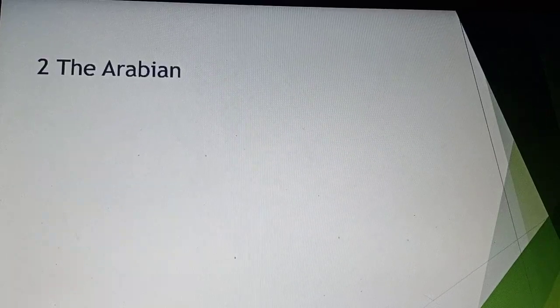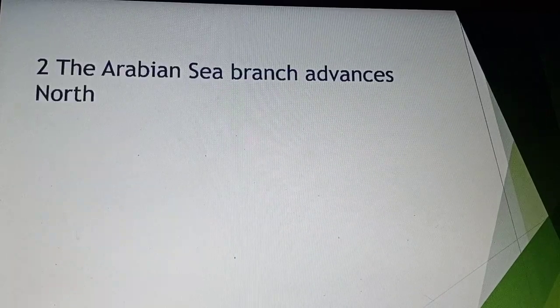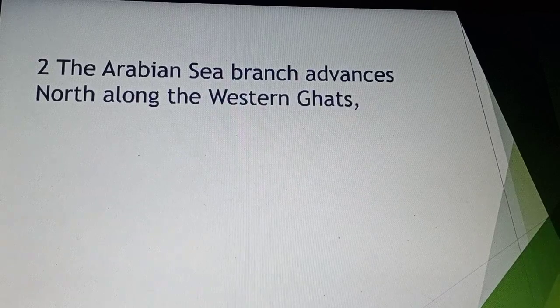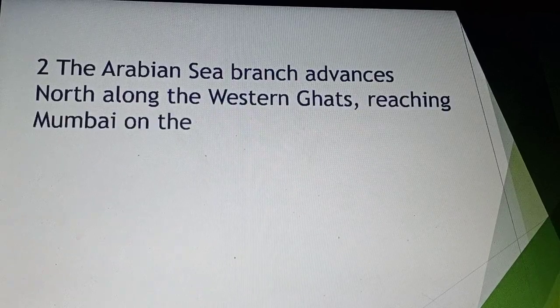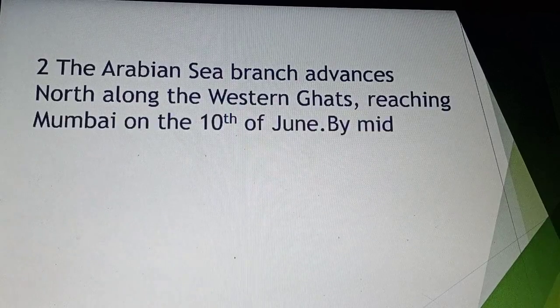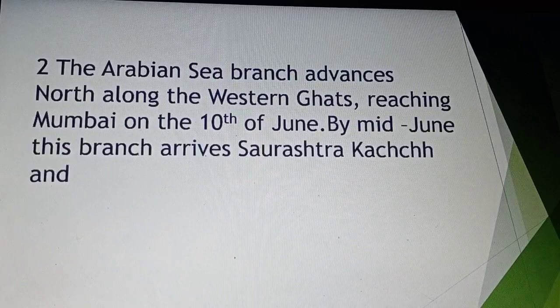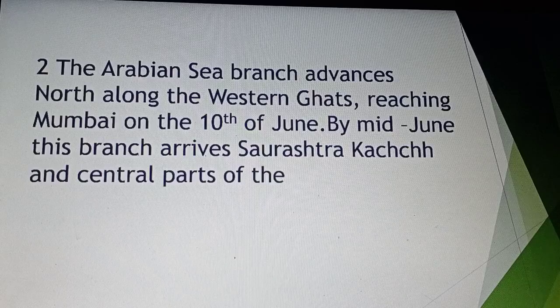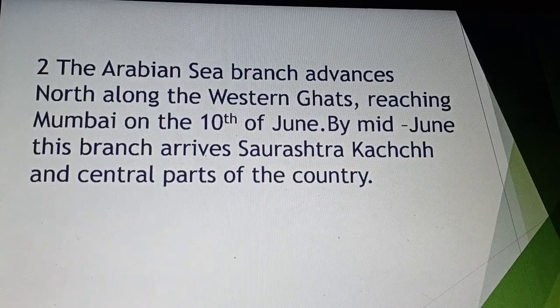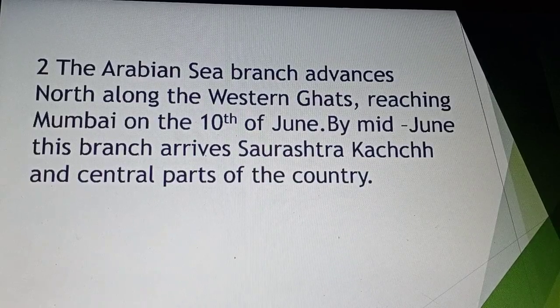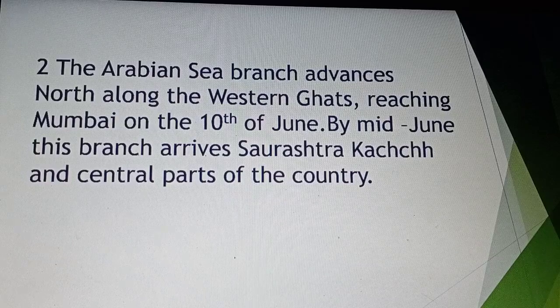Next, the Arabian Sea branch, meaning the part along the western coast, advances north along the Western Ghats. The monsoon starts from Kerala, Karnataka and Maharashtra, reaching Mumbai on 10th June.